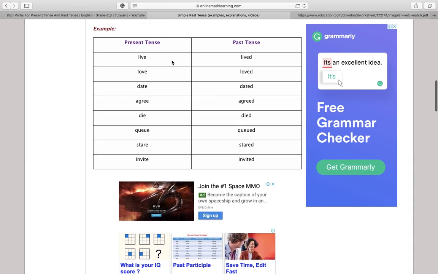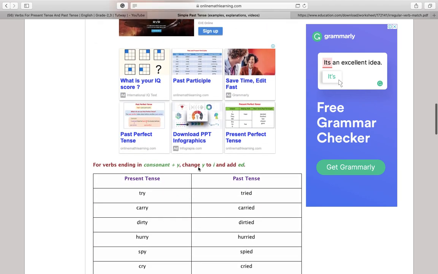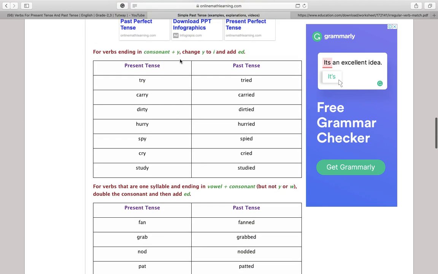So these are some examples like live, lived, love, loved, date, dated, agree, agreed, die, died, cue, queued, stare, stared, invite, invited. An example for the Y: try, tried, cry, cried, dirty, dirtied, hurry, hurried, spy, spied, study, studied.